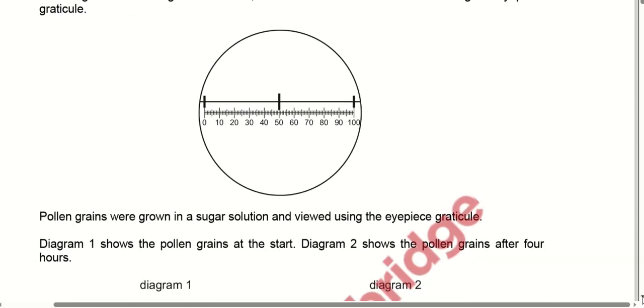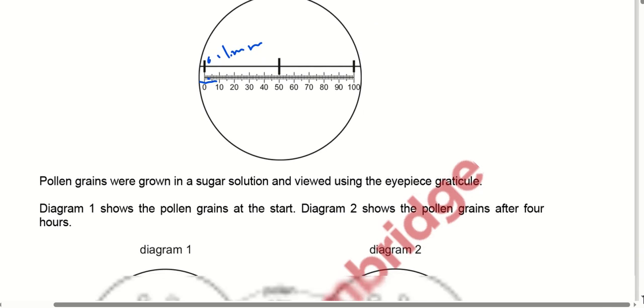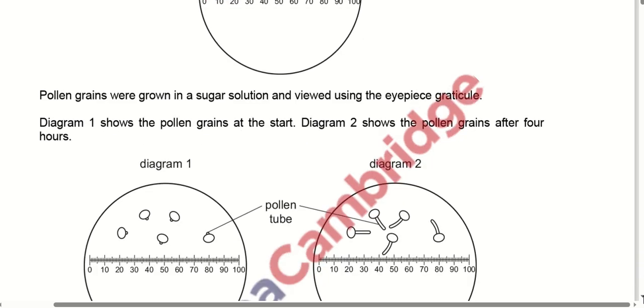Now the next MCQ. The diagram here shows a graduated slide with divisions of 0.1 millimeter viewed using an eyepiece reticule. This particular smaller division is 0.1 millimeter. Now pollen grains were grown in a sugar solution and viewed under the eyepiece reticule.